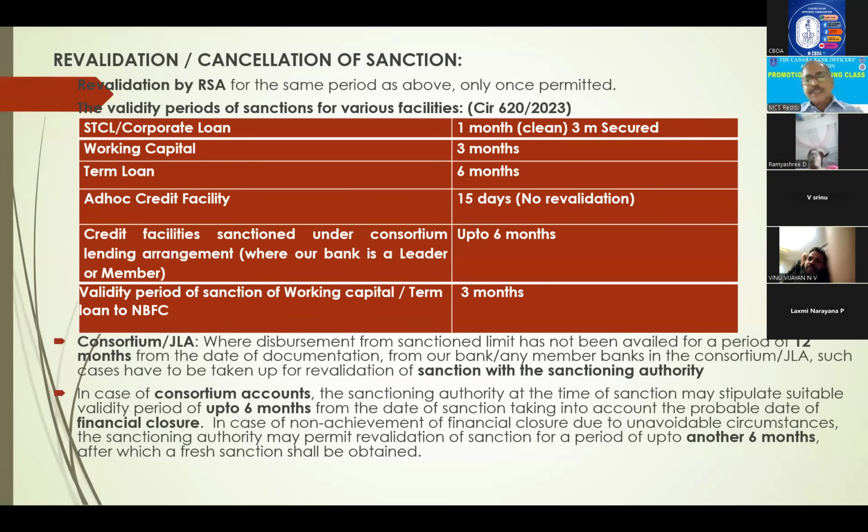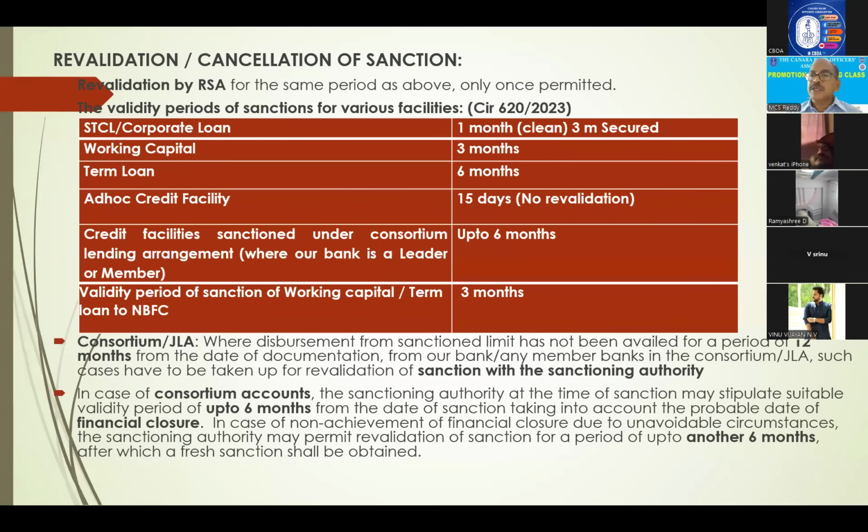Right? Next, in case of consortium accounts, the sanctioning authority at the time of sanction may stipulate a suitable validity period of 6 months. Already we have seen here consortium up to 6 months from the date of sanction. But at the time of financial closure, what is financial closure? Financial closure means the party has tied up with all banks. That means the party has received sanction letters from all banks who are financing him.